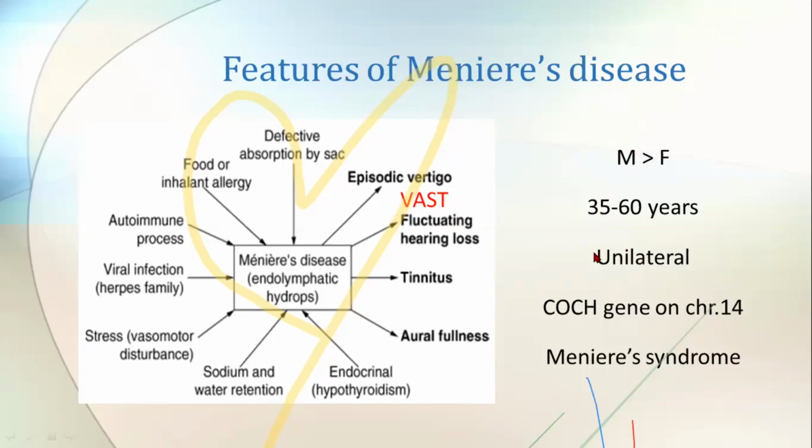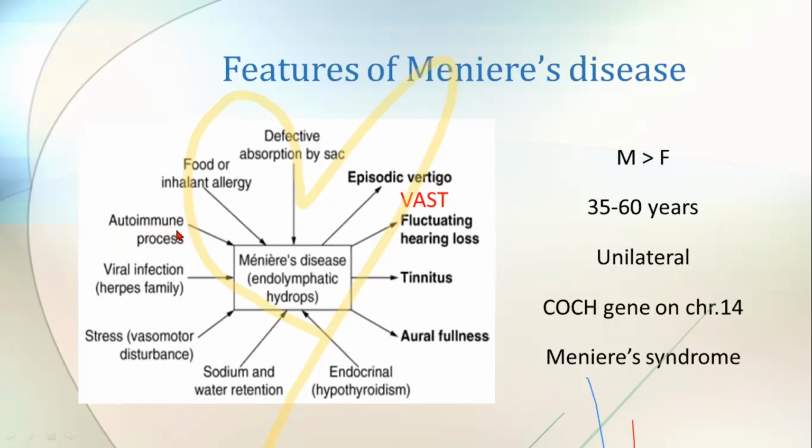It is seen mostly unilateral, and some people will be having familial inheritance. The COCH gene on chromosome 14 is responsible for that. Most of the time Meniere's disease is idiopathic, you don't know the exact reason. But sometimes the patient may be having some associated autoimmune diseases like SLE, rheumatoid arthritis.